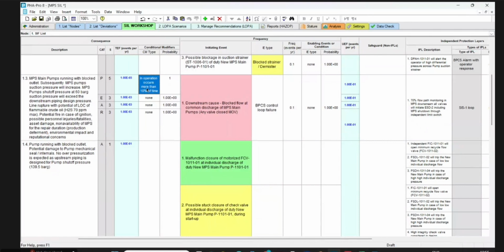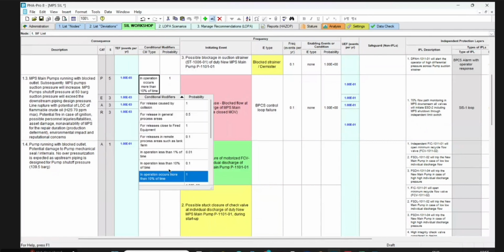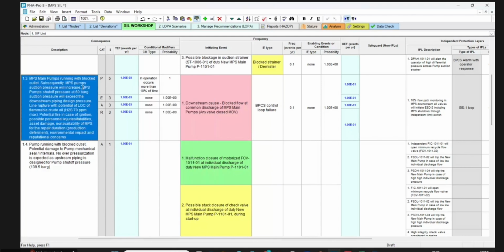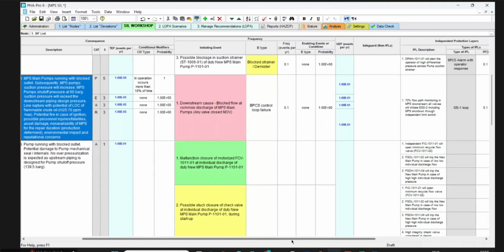Occupancy factor less than 10% of time. No. Less than 10% is less than 2 hours in a day, 2.4 hours in a day. No. Because this one, any operator will be present in the field. Okay. So no problem. And then, apart from pump, nothing is there. Yes. So no problem, happy.